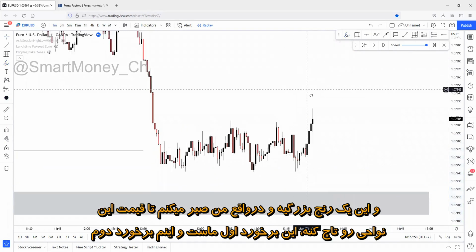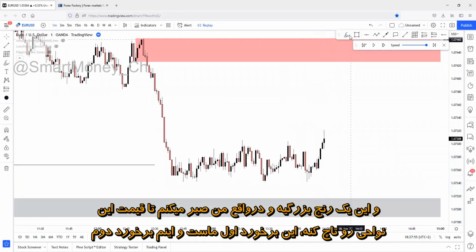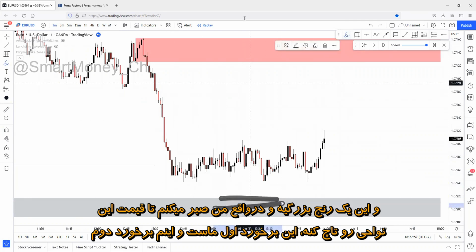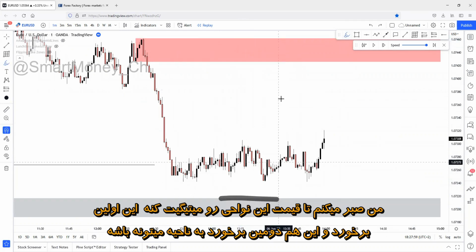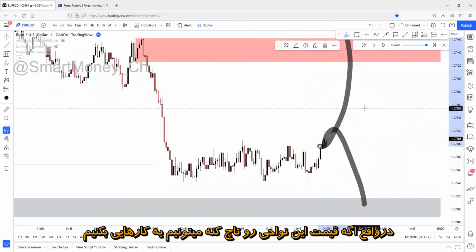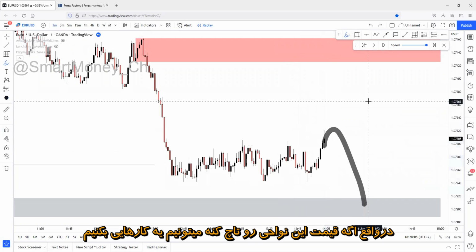And this is a huge range. So basically, I'm just waiting for the bust stops. We can call this the first bust stop, and this the second bust stop. I'm just waiting for price to tap these zones. This will be the first bust stop and this will be the second bust stop. If price actually taps these zones, we'll be able to do something.